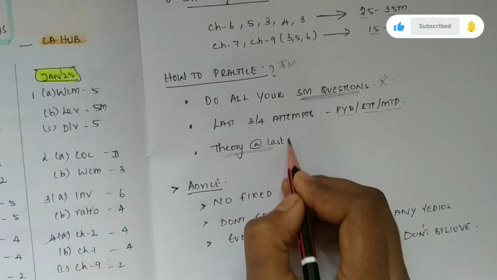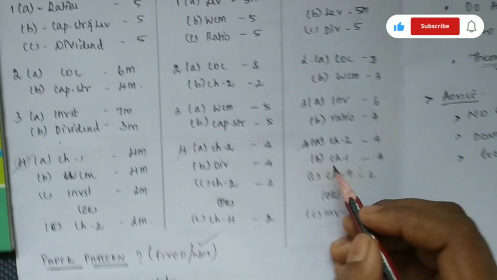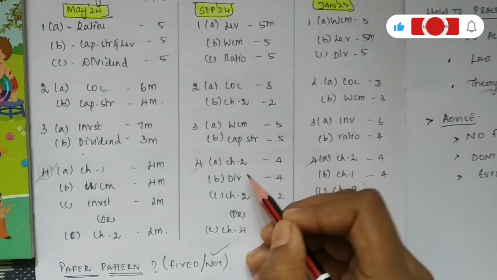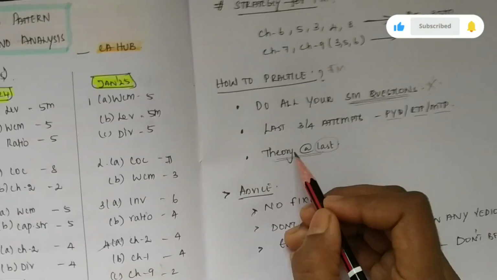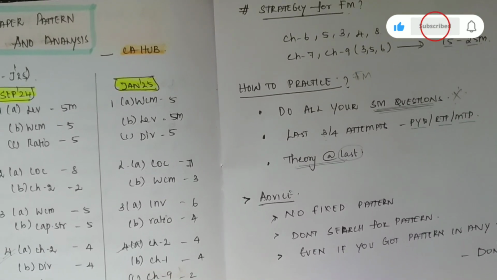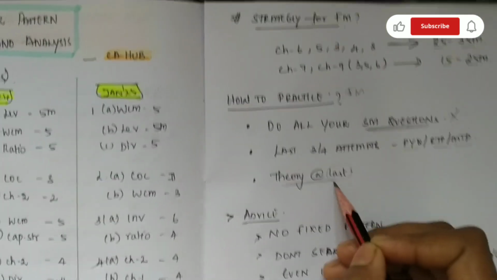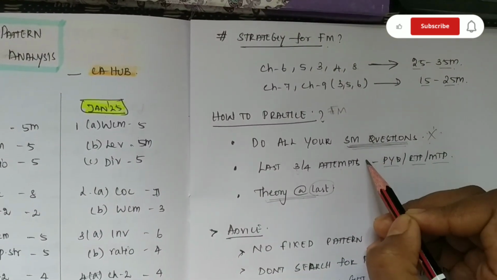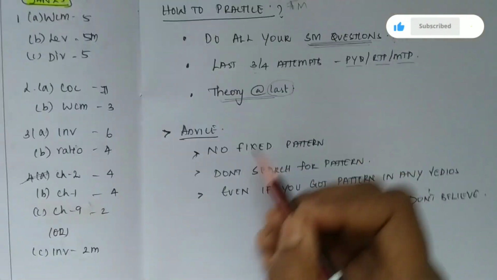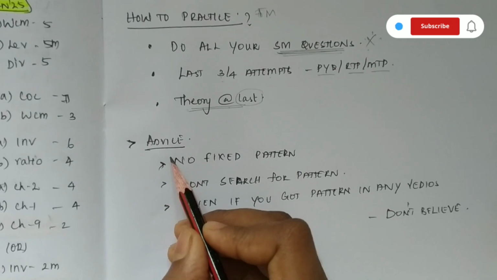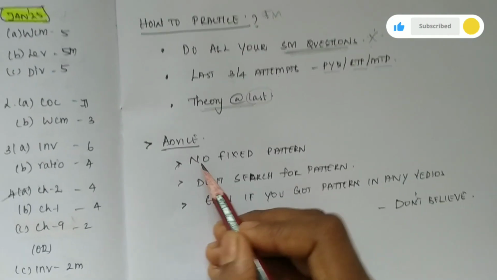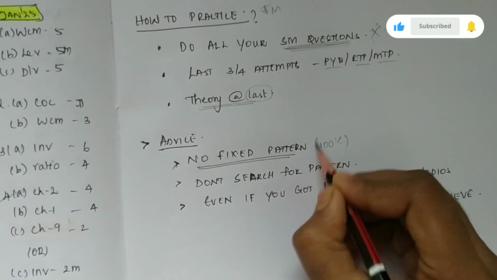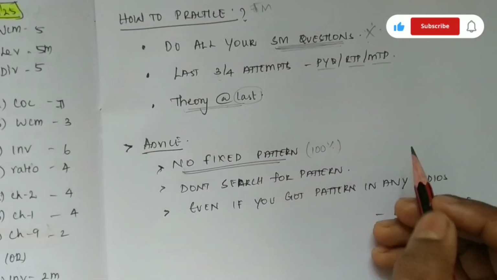The theory also you have to do at last, because the theory question is like this only. In this there is no common paper pattern, so you can't go for theory like only the first and second chapters. No, you have to do theory for all the chapters. That's why I was telling you, do theory at last. First you prepare your practical question paper. Then the common advice that I wanted to share with you is there is no fixed pattern. That is 100% guaranteed. There is no common fixed paper pattern.